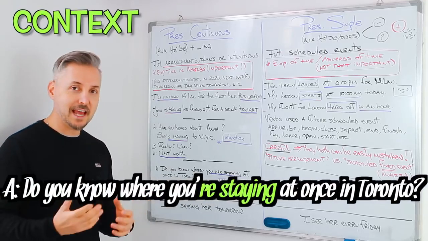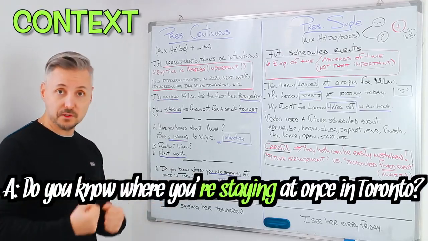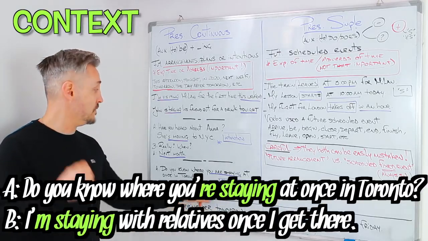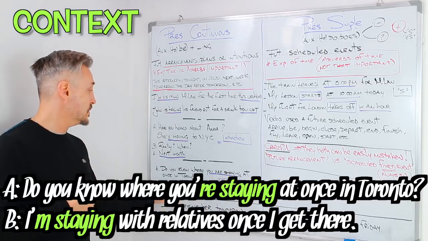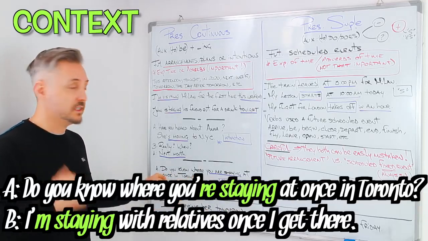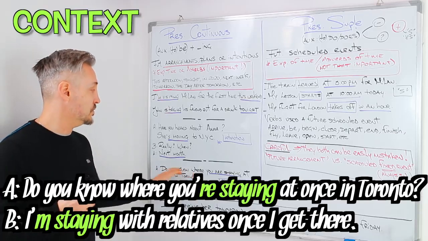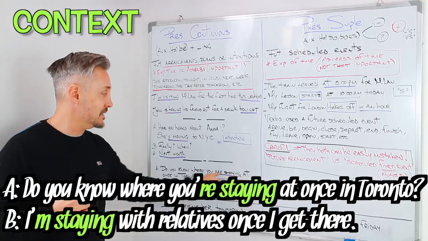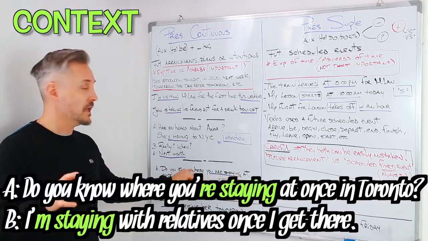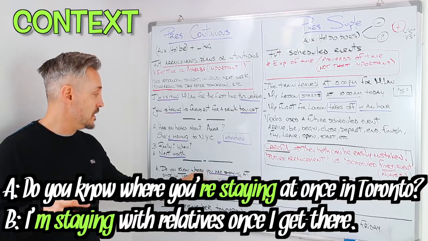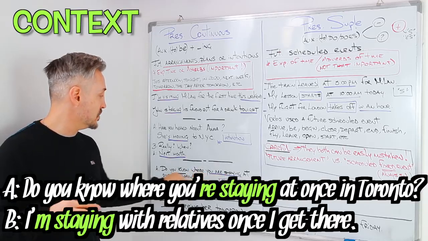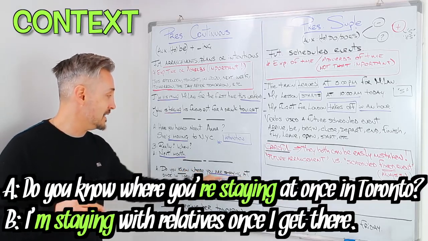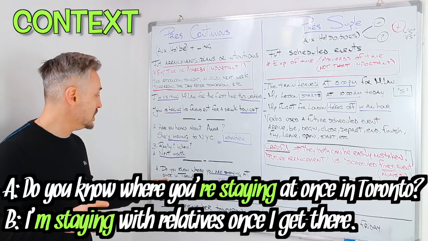"Do you know where you're staying at once in Toronto?" The other person says, "I'm staying with relatives once I get there." So here the first person said, "Do you know?" Okay, so do you know where you're staying at? You're staying, so this is not a question right there. This is part of a question, but it's not the question. So "do you know" is the question. Do you know where you're staying at once in Toronto?